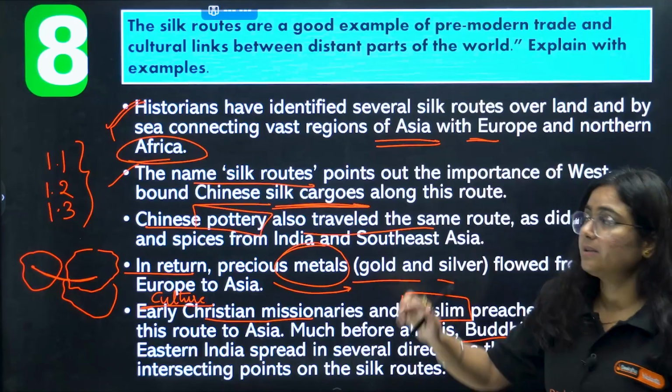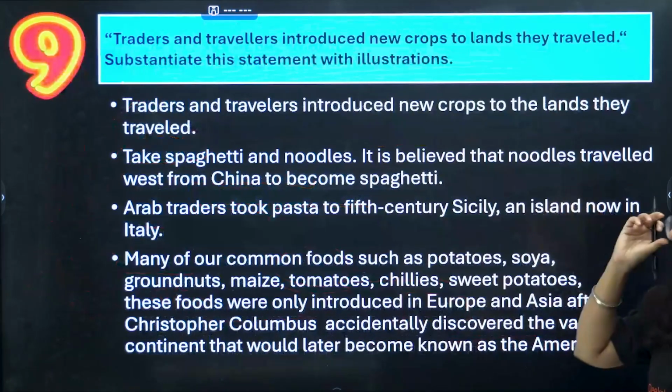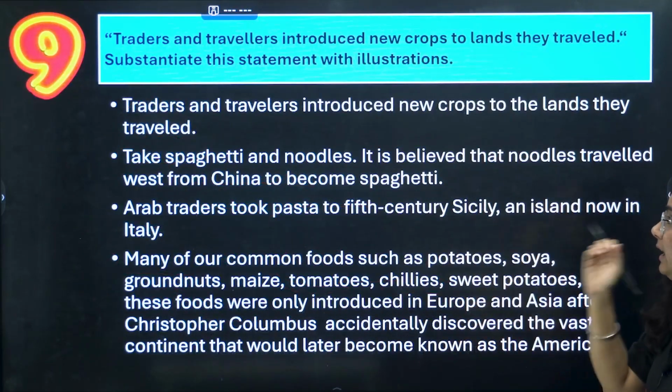So yes, the Silk Route has a very, very important role. This is the first and the most important question. This is definitely going to come.